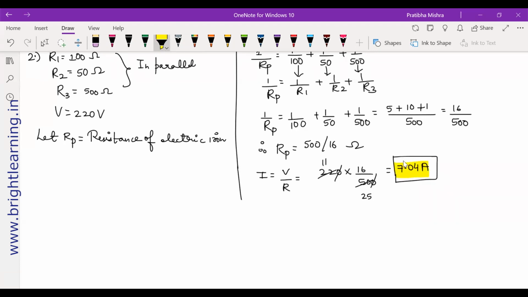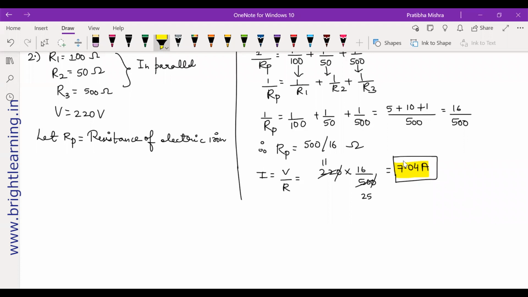All right. Now, let us go ahead. By the way, what are we going to do here? This 7.04 is the current which is drawn through all the 3 given appliances, right? So we have to find the resistance as well.